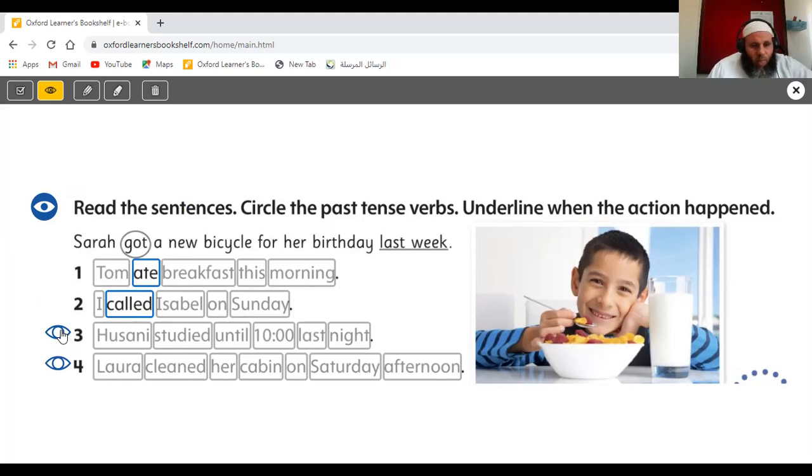Number three, Hosani studied until 10 p.m. last night. So what did Hosani do? He studied. So the verb is studied, until 10 last night. Number four, Laura cleaned her cabin on Saturday afternoon. So what did Laura do? She cleaned her cabin. And when? On Saturday. The verbs are ate, called, studied, cleaned. The time words of the past are here: this morning, on Sunday, last night, and on Saturday afternoon.